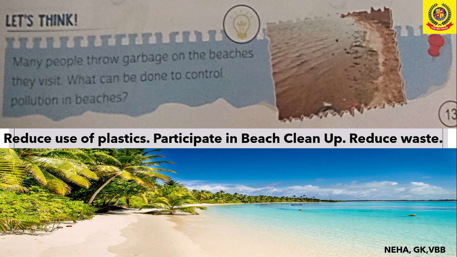We can control it by reducing the use of plastics, by not throwing waste on the beaches, and we can also participate in beach cleanup programs, which help us keep the beaches neat and tidy, which helps the animals who reside in it and the people who visit the beaches to remain healthy.